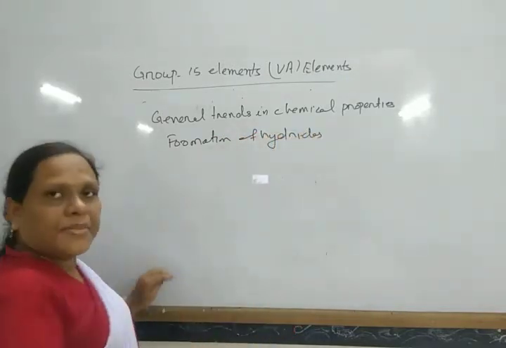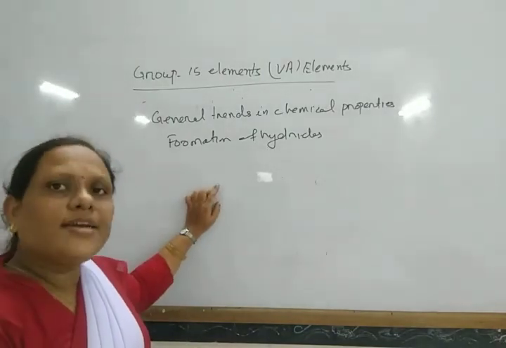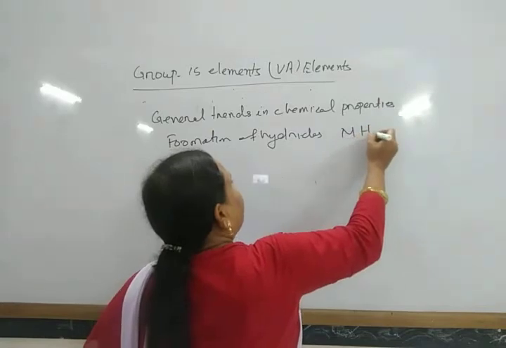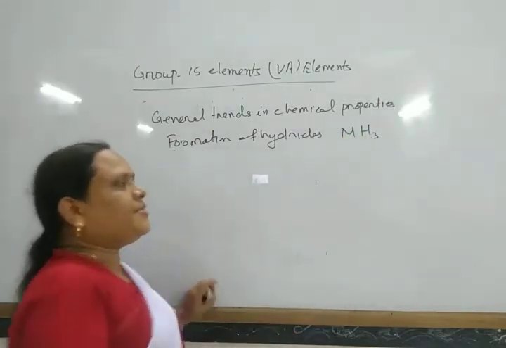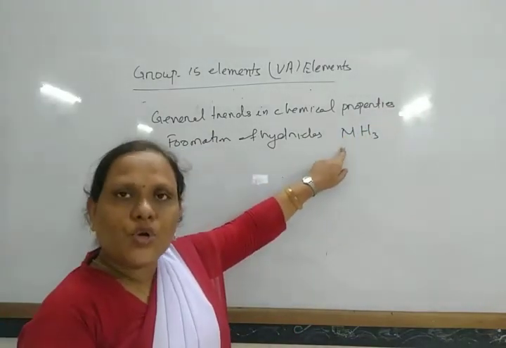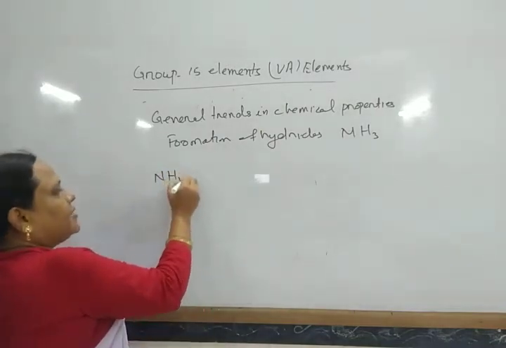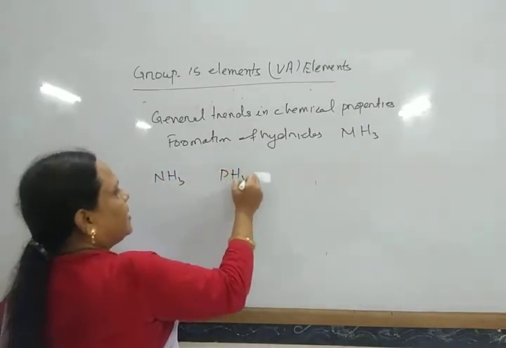All these elements generally form trihydrides of the type MH3, where M is any element of group 15, such as NH3, PH3.